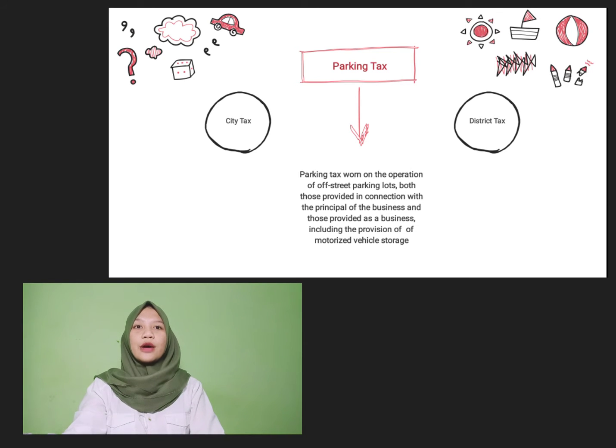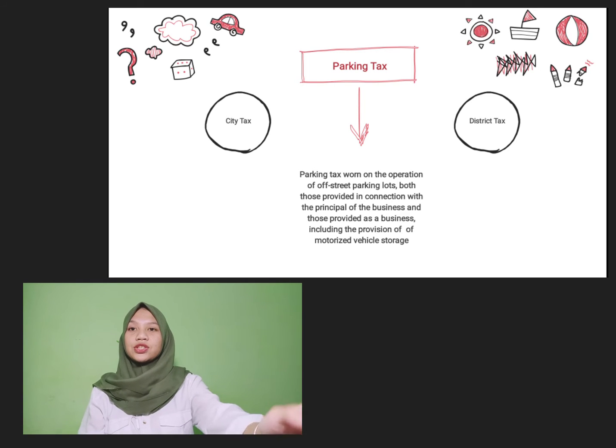First of all, I will discuss about the definition of parking tax. In accordance with the definition of parking that I explained in the beginning, parking tax were on the operation of off-street parking lot, whether provided in connection with the principle of the business or provided as a business, including the provision of motorized vehicle storage.